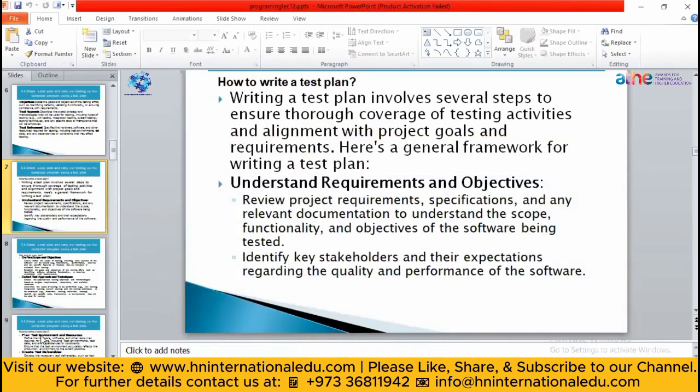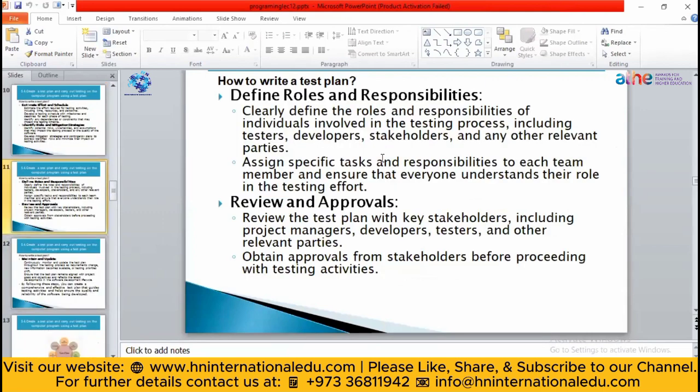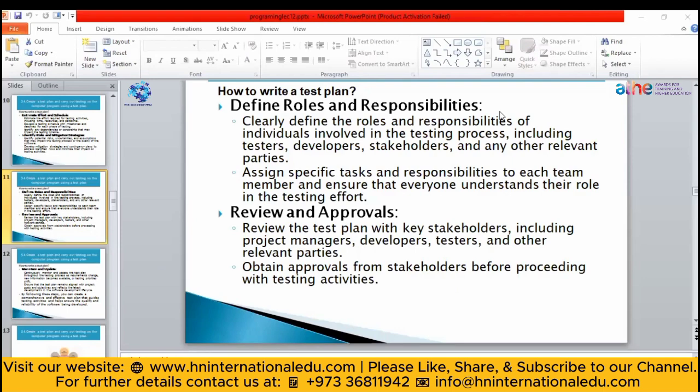After that, you are going to define the roles and responsibilities, why you are going to write that test plan, and how you are going to write it. You will mention all of that there. We have seen a real test plan of an online banking application, and how you can write a test plan.